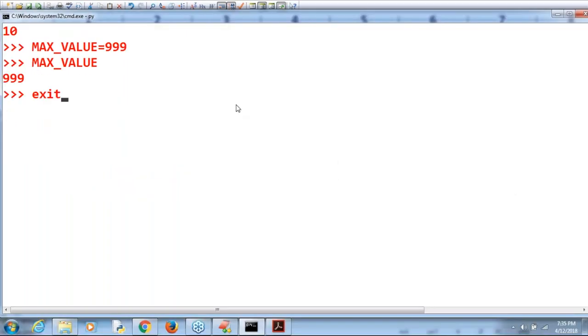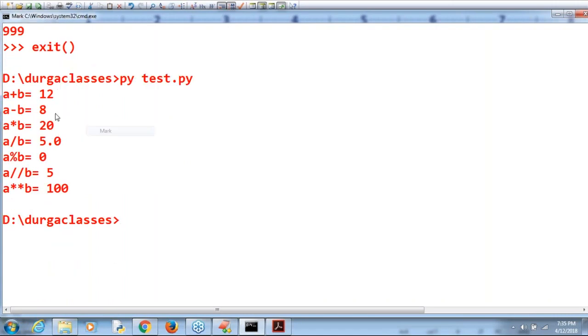What is the output by default we are going to get if I run this code? Python test.py. Are you getting? a plus b is nothing but 12, a minus b, a into b is 20, but a by b is nothing but 5.0. Observe that, it is very important. Next, a percentage b is equal to 0, but here floor division is 5 and power is nothing but 100. Clear? Any explanation required up to this? Please respond.